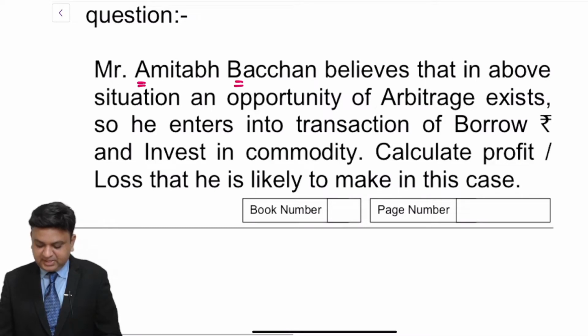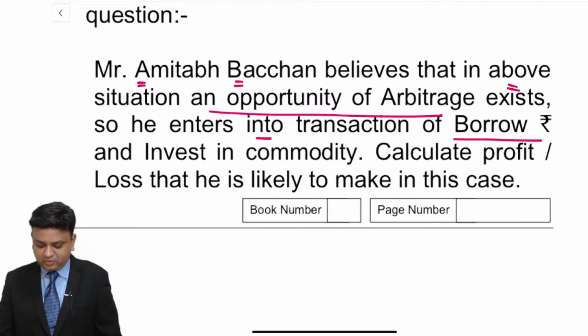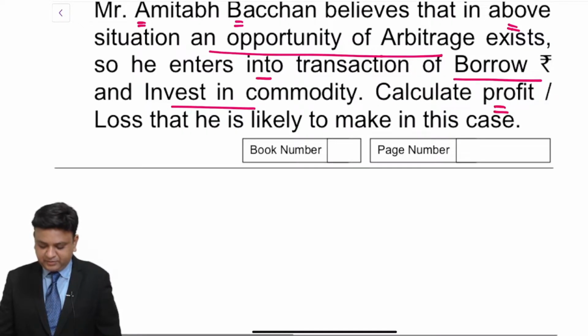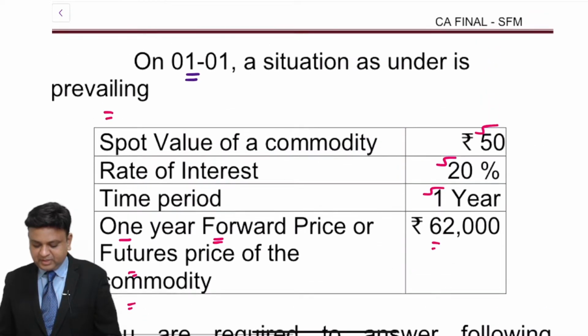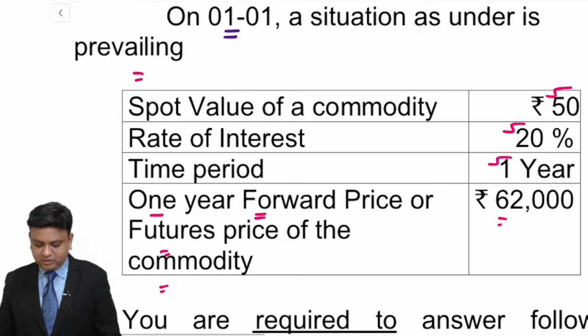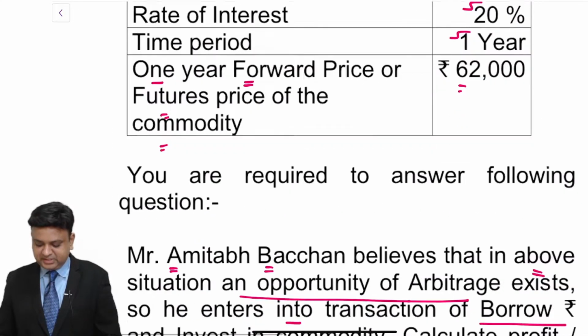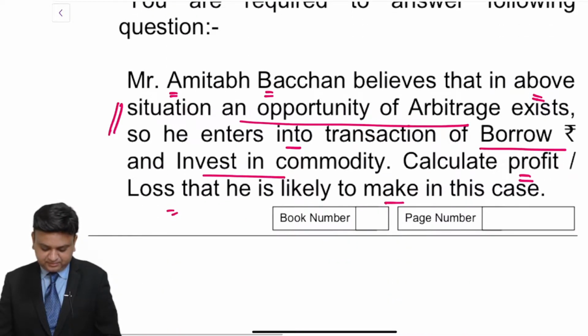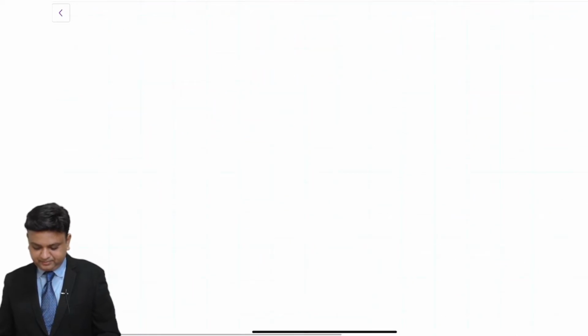Mr. Amitabh Bachchan believes that in the above situation, an opportunity of arbitrage exists. So he enters into the transaction of borrowing rupees and investing in the commodity. Calculate the profit or loss that he is likely to make in this case. So we are required to answer what will be the profit or loss that Mr. Amitabh Bachchan will have if he enters into this transaction. So write down the answer of the question.